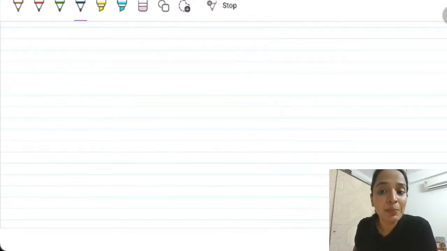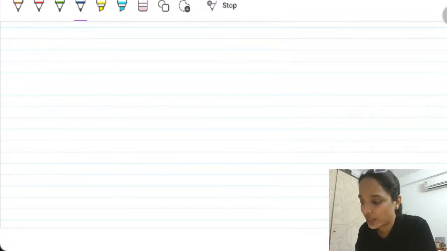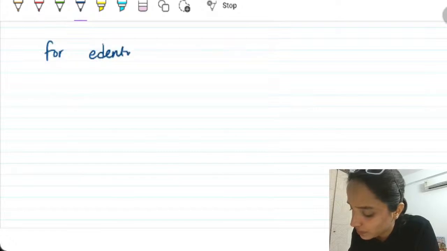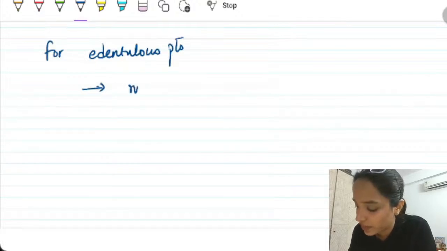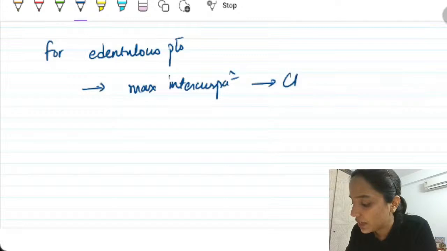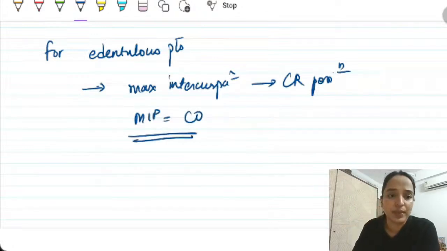But for a complete denture patient where there are no proprioceptors, you cannot have this touch and slide because they don't have any guide like that. So for edentulous patients, we will rehabilitate the patient in such a way that maximum intercuspation should be in CR position only, which essentially means that MIP is equal to CO.